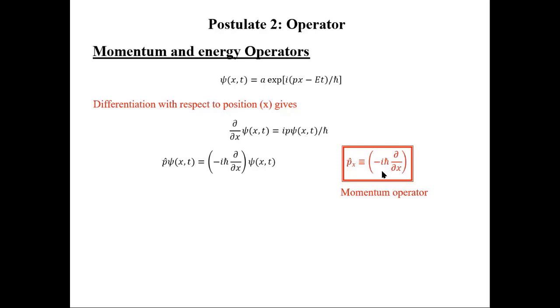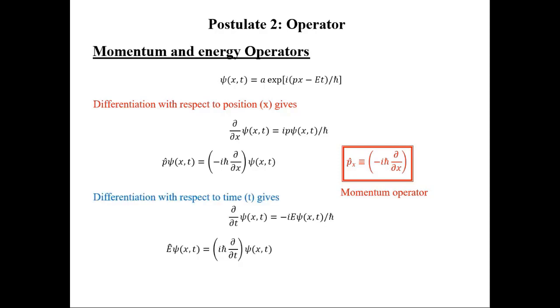Similarly, the energy can be found by differentiation with respect to t, and the energy operator can be written like this. So these are the momentum operator and energy operator. Although these are found using a free particle, in quantum mechanics these are applicable everywhere. This is the total energy operator in quantum mechanics.